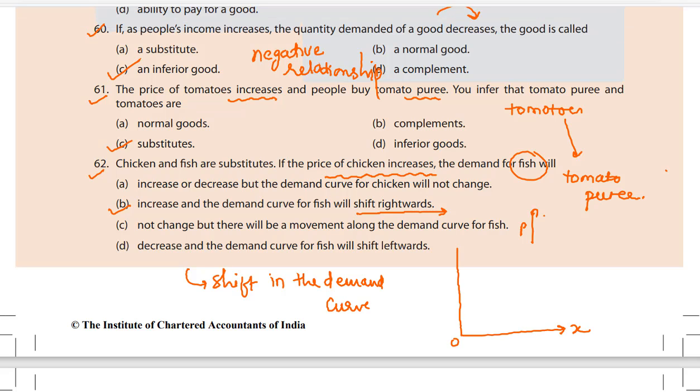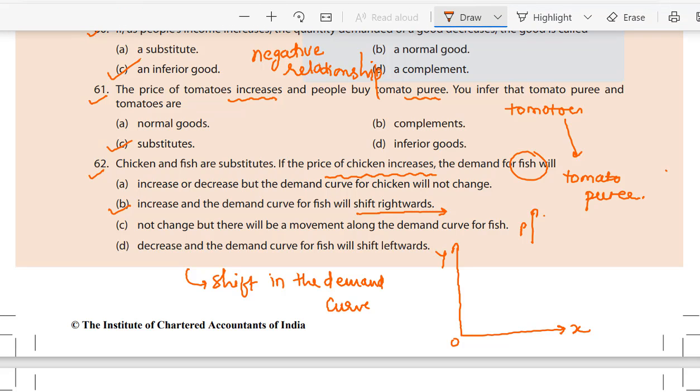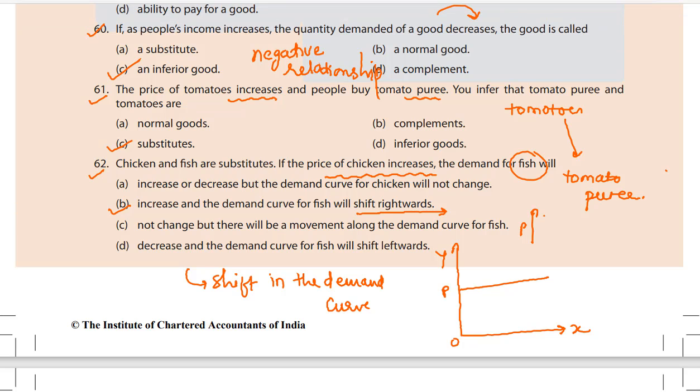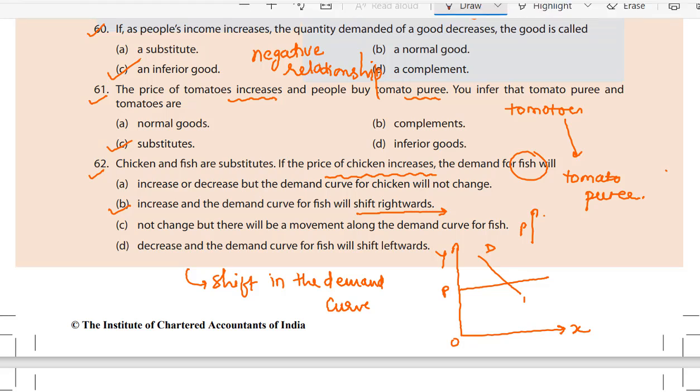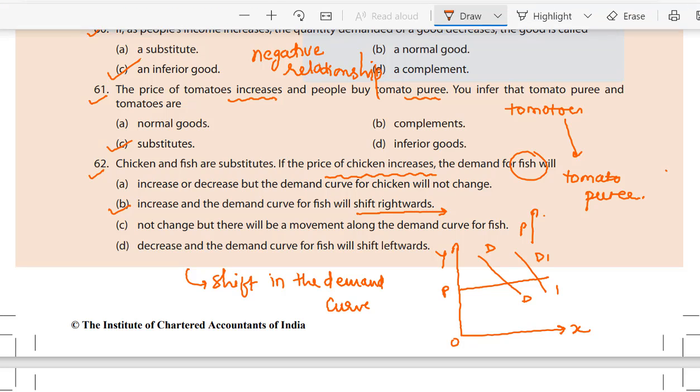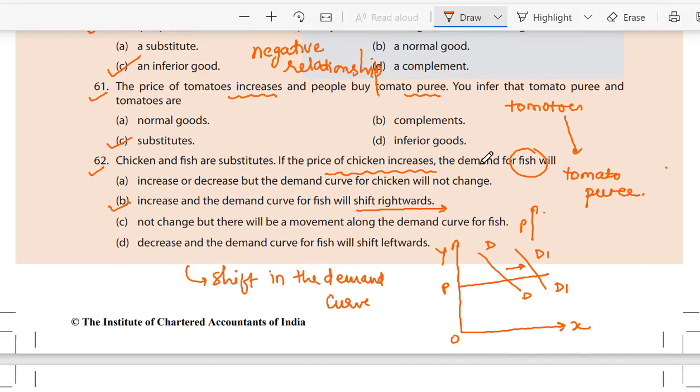Here is the diagram, the graph. The price remains constant, but the demand curve shifts rightward. I believe you understood. Let us go to the next question now.